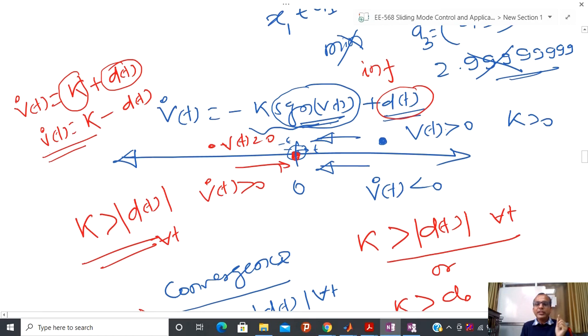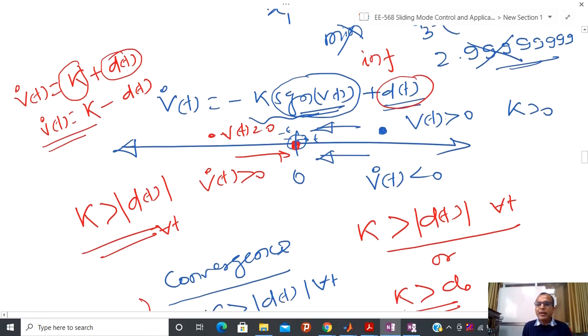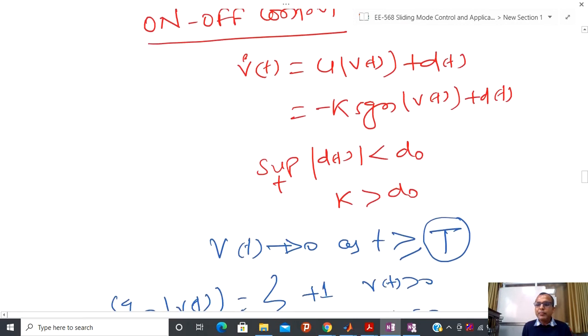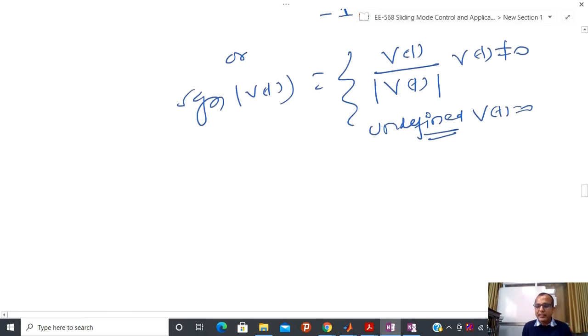So you have to tell in which sense you are solving this differential equation. And at that time, some problem comes into the picture. Due to that reason, people have defined another definition.